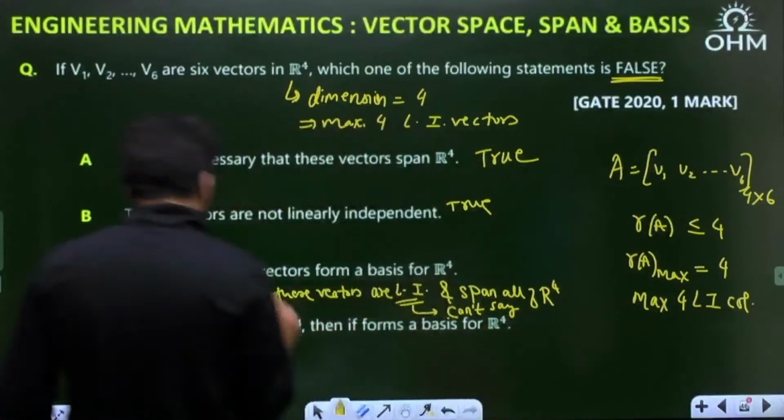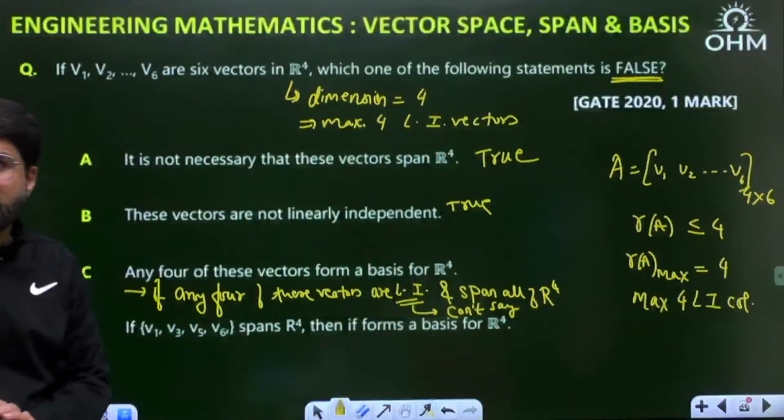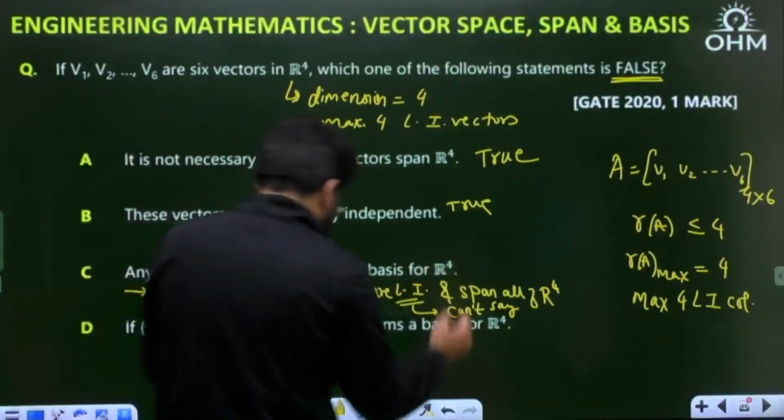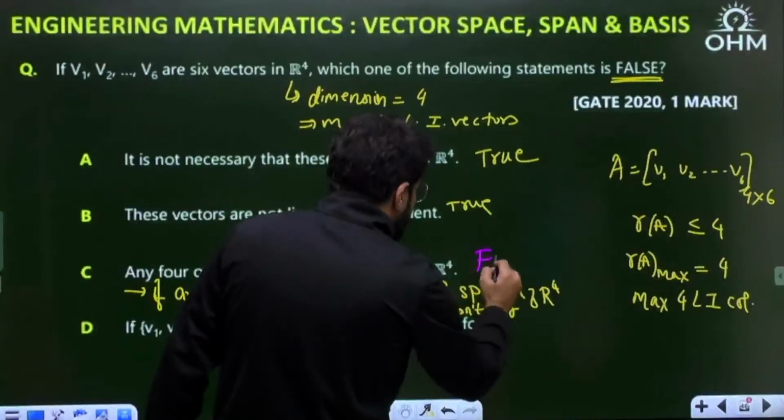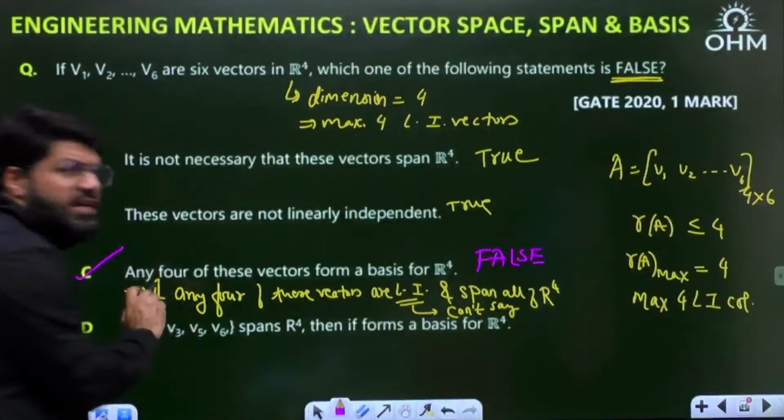We can't say. So this option, which says any 4 will form a basis, can't be said. That is the false one. We can't say that, so we have to mark it as a false statement.